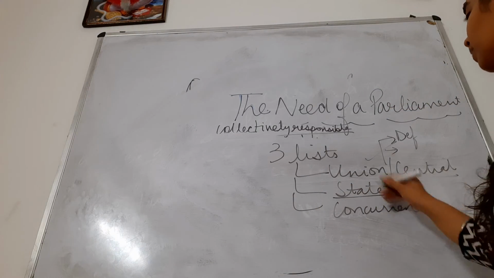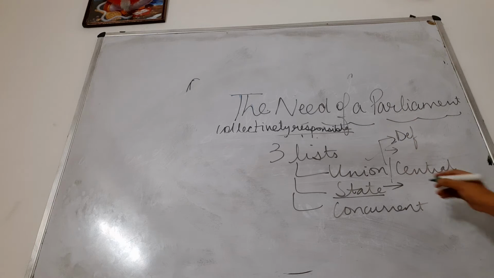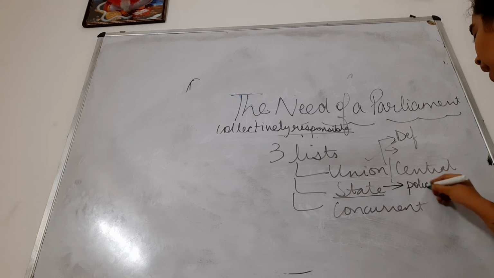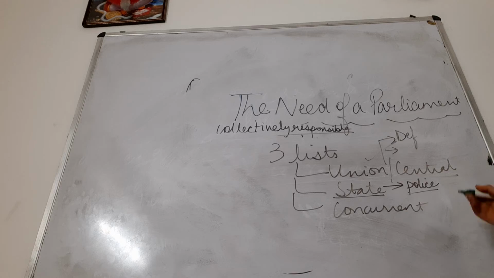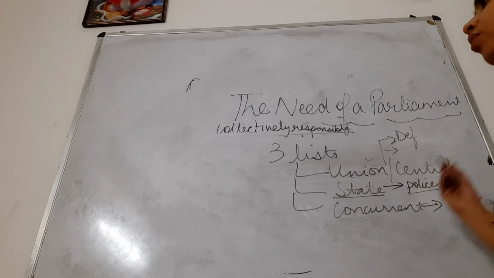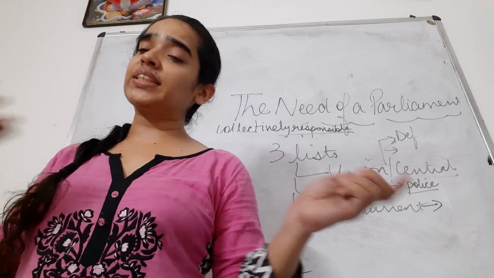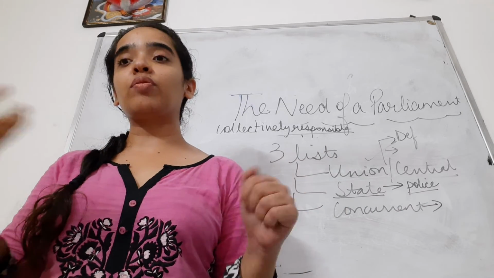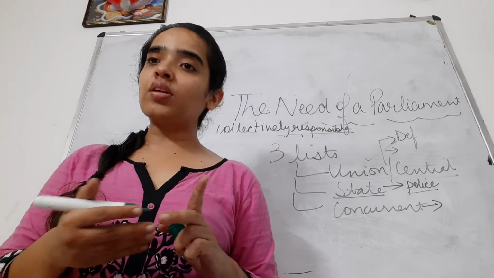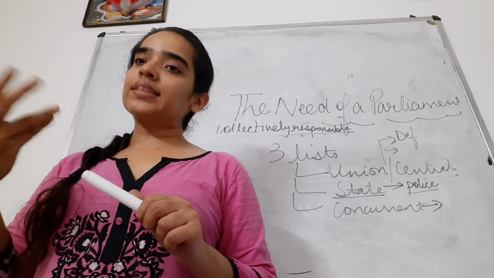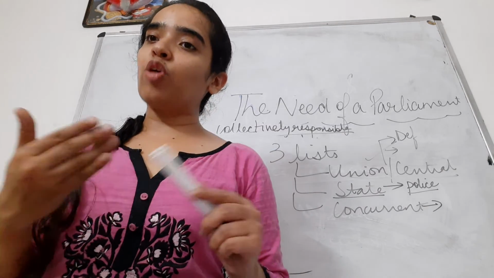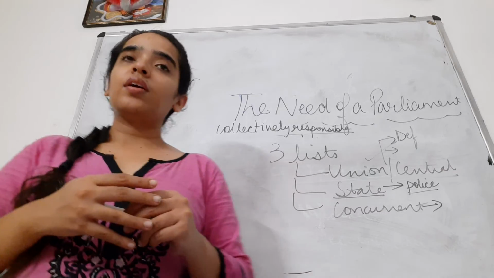State list, only the state government can make decisions, like police, agriculture, trade, commerce. Concurrent, both can make decisions, like marriage, where it has to be registered with the central government, the state government, or with both. Divorce, then succession, who can adopt, who cannot adopt, right?